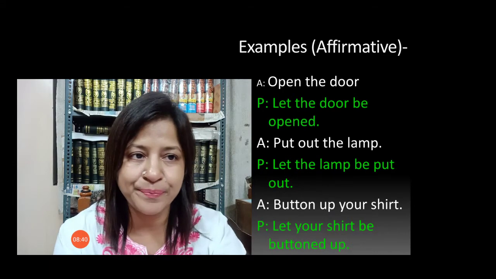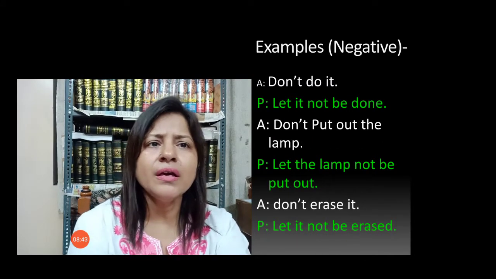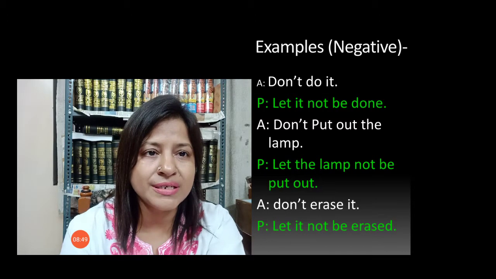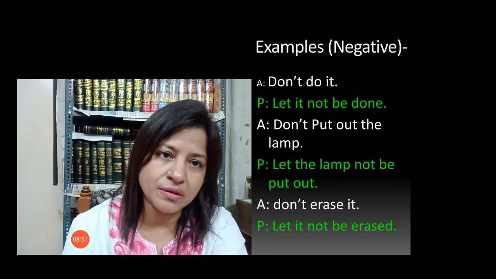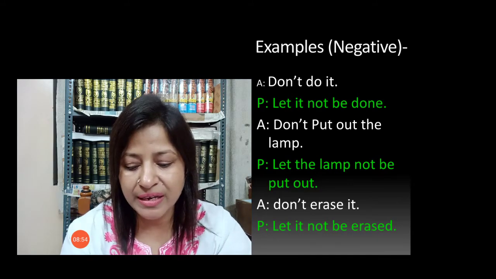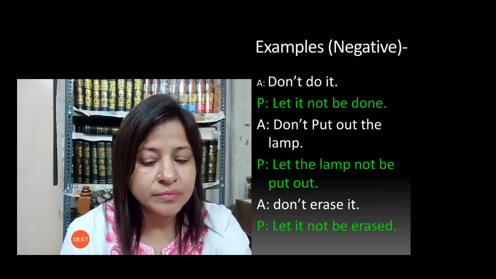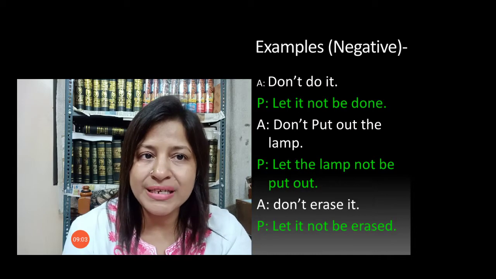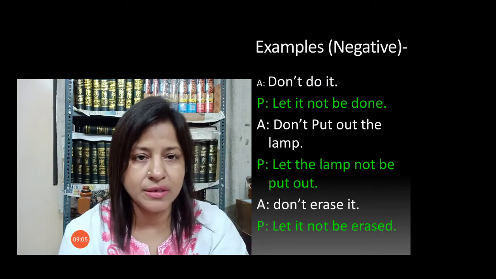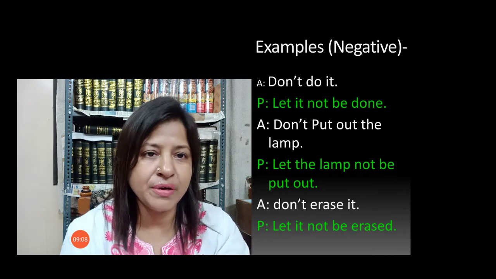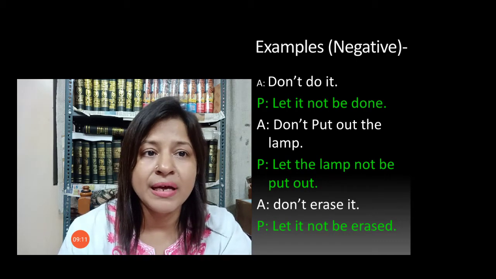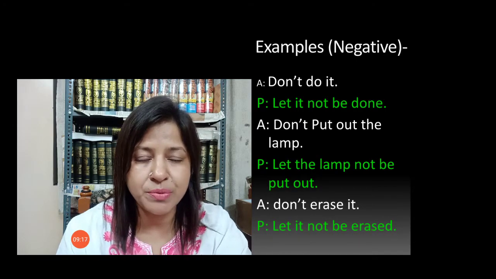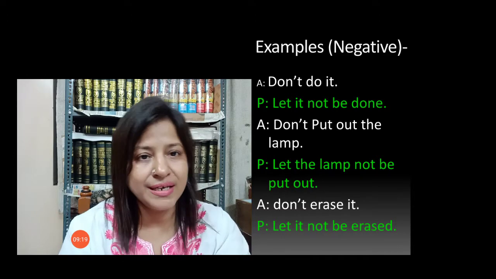Okay, correct, easy. Then we practice some negative sentences. Don't do it. Let it not be done. Let it, if it is negative, in negation, then you will use not. Don't do it, let it not be done. We put not after the subject, then be comes. Don't put out the lamp. Let the lamp not be put out. Don't erase it. Let it not be erased.